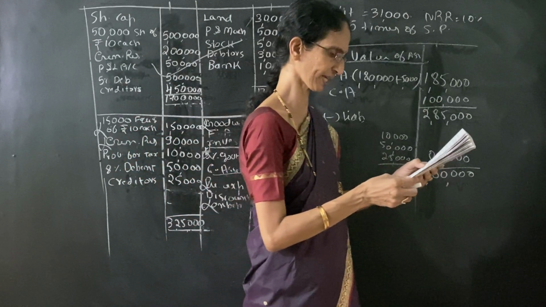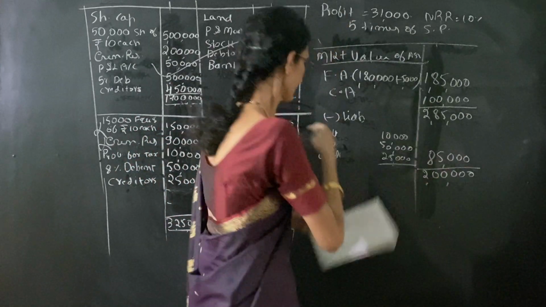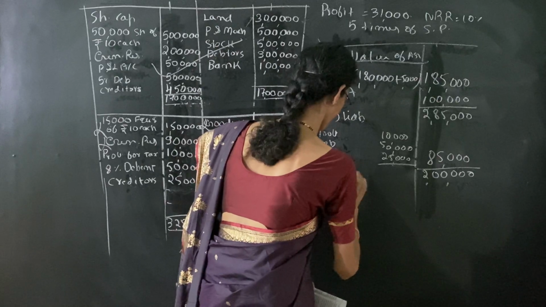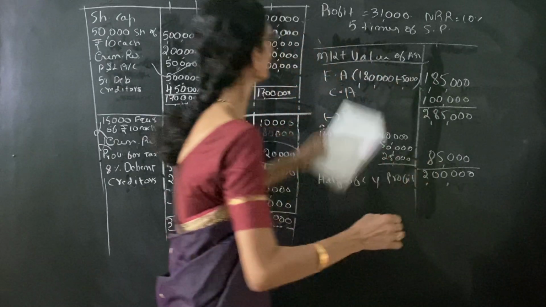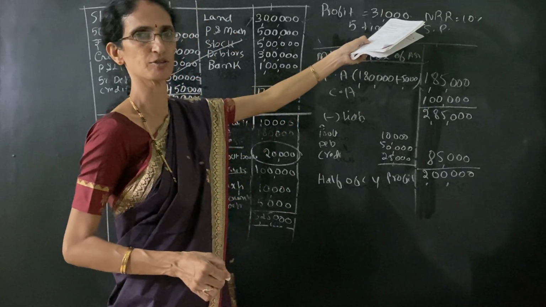Less half of the current year's profit. Here it is important. It is given profit is 31,000.